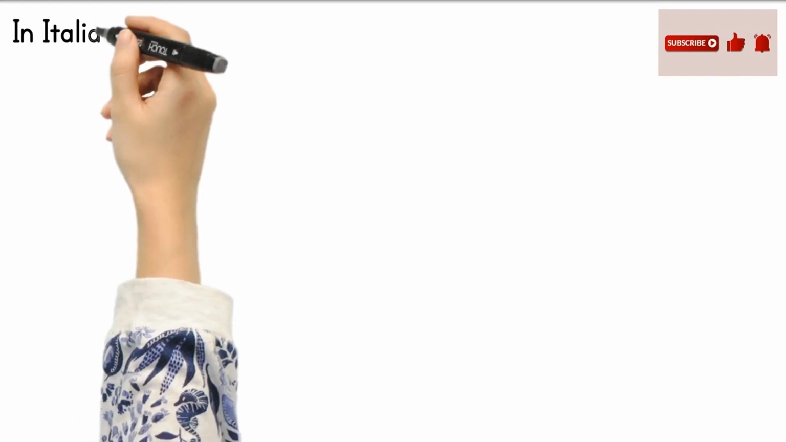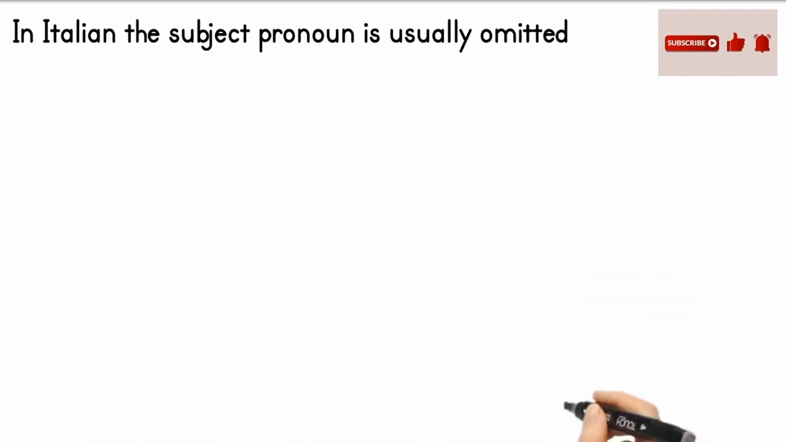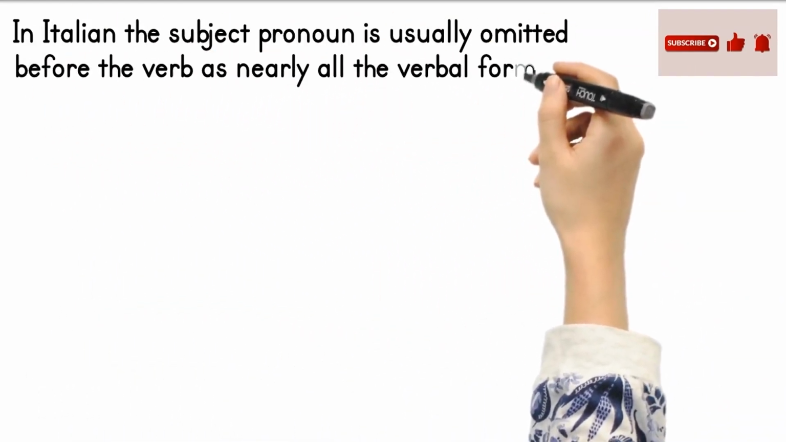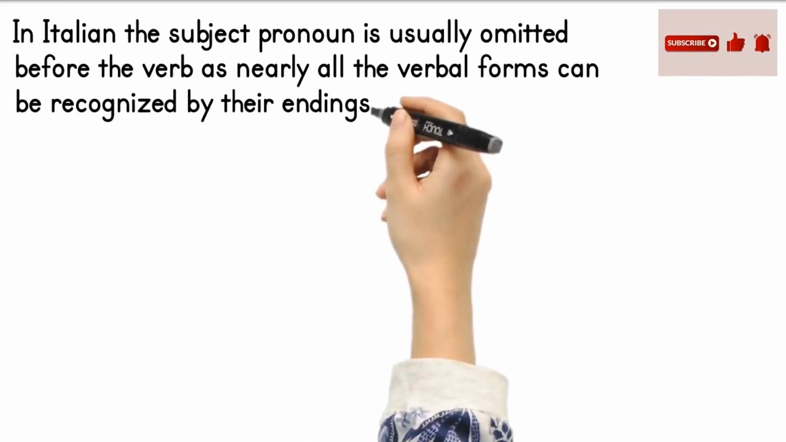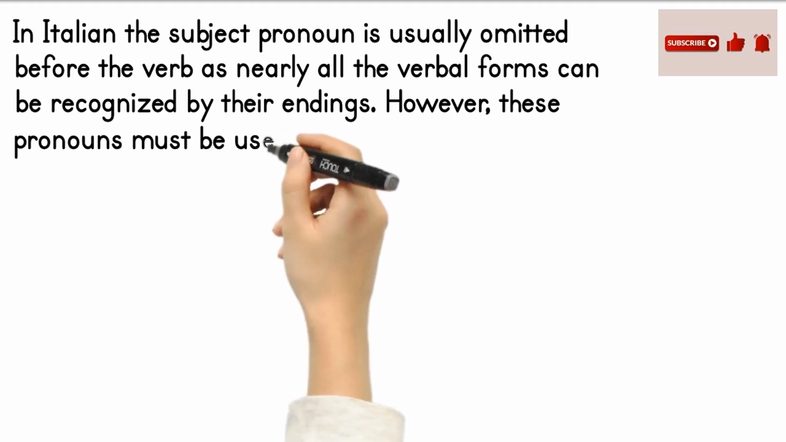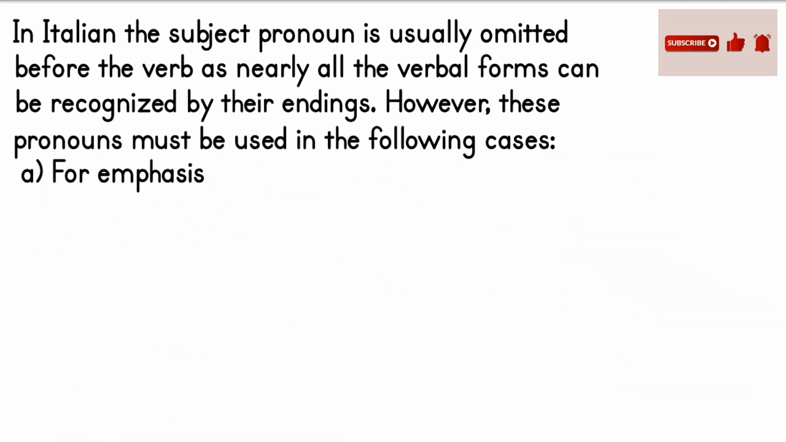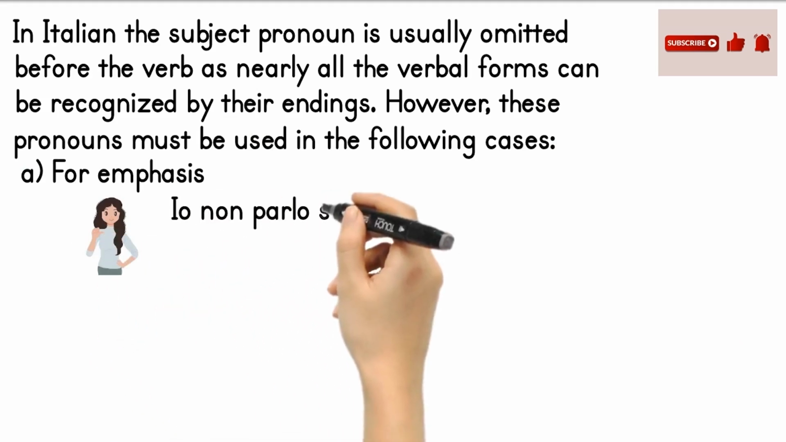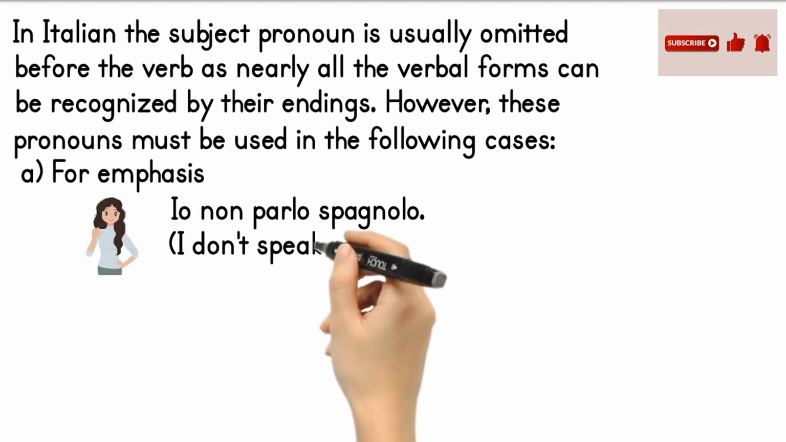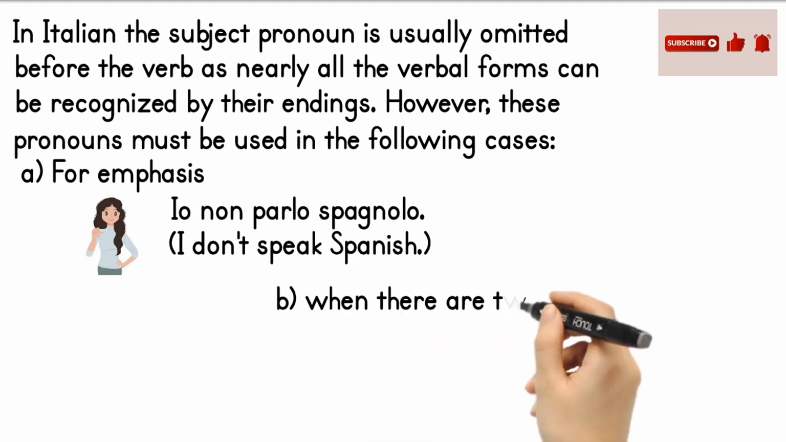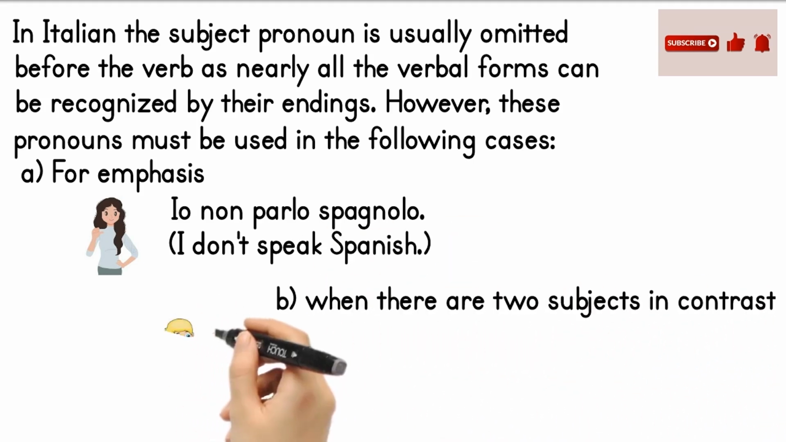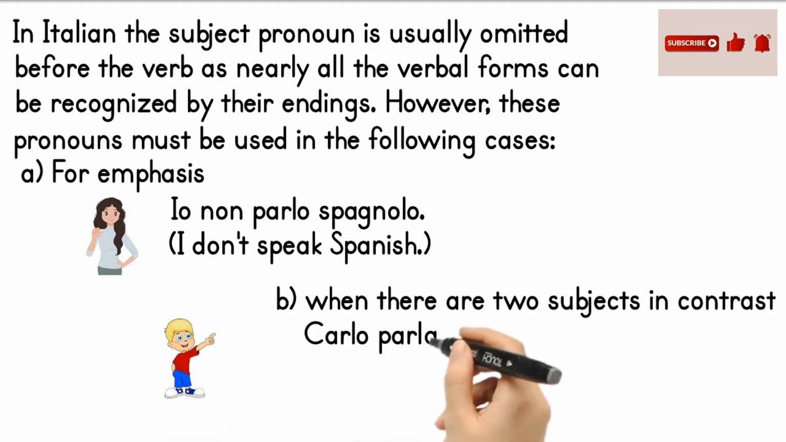In Italian, the subject pronoun is usually omitted before the verb, as nearly all the verbal forms can be recognized by their endings. However, these pronouns must be used in the following cases. For emphasis: "Io non parlo spagnolo." When there are two subjects in contrast: "Carlo parla spagnolo, io parlo italiano."